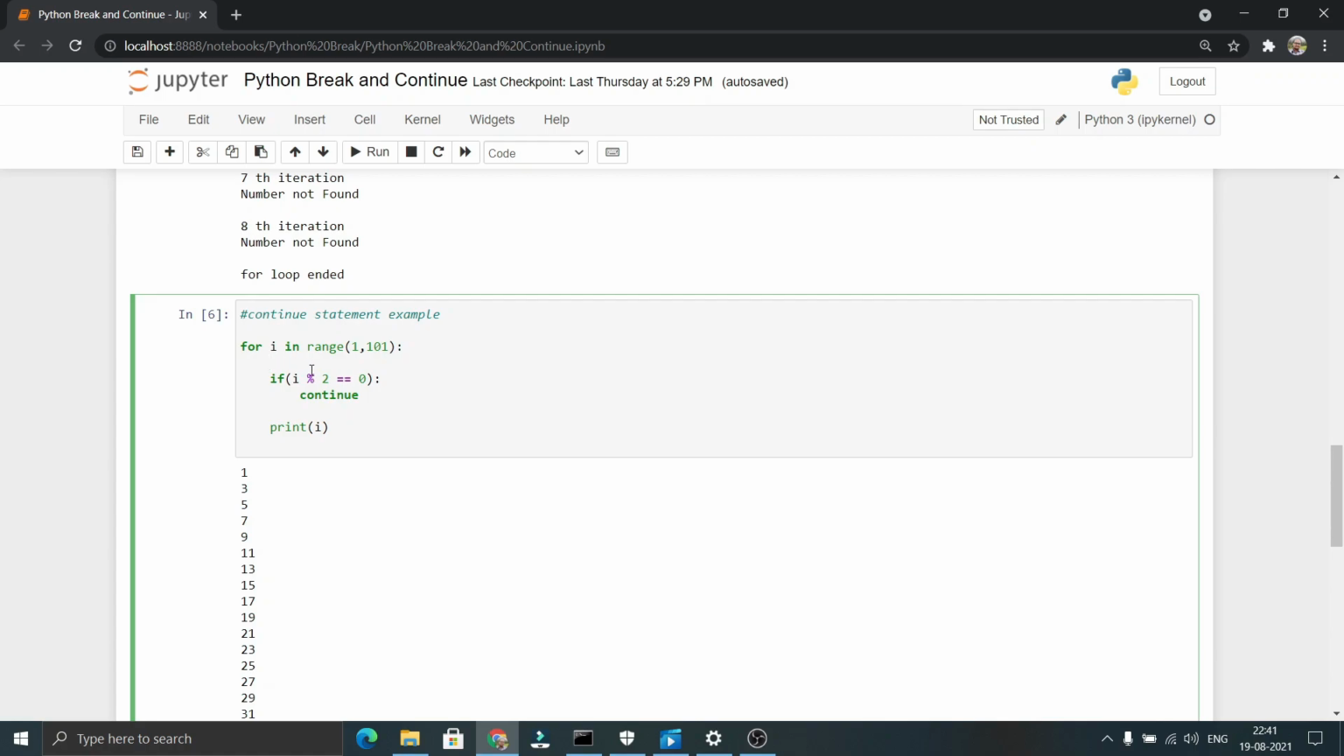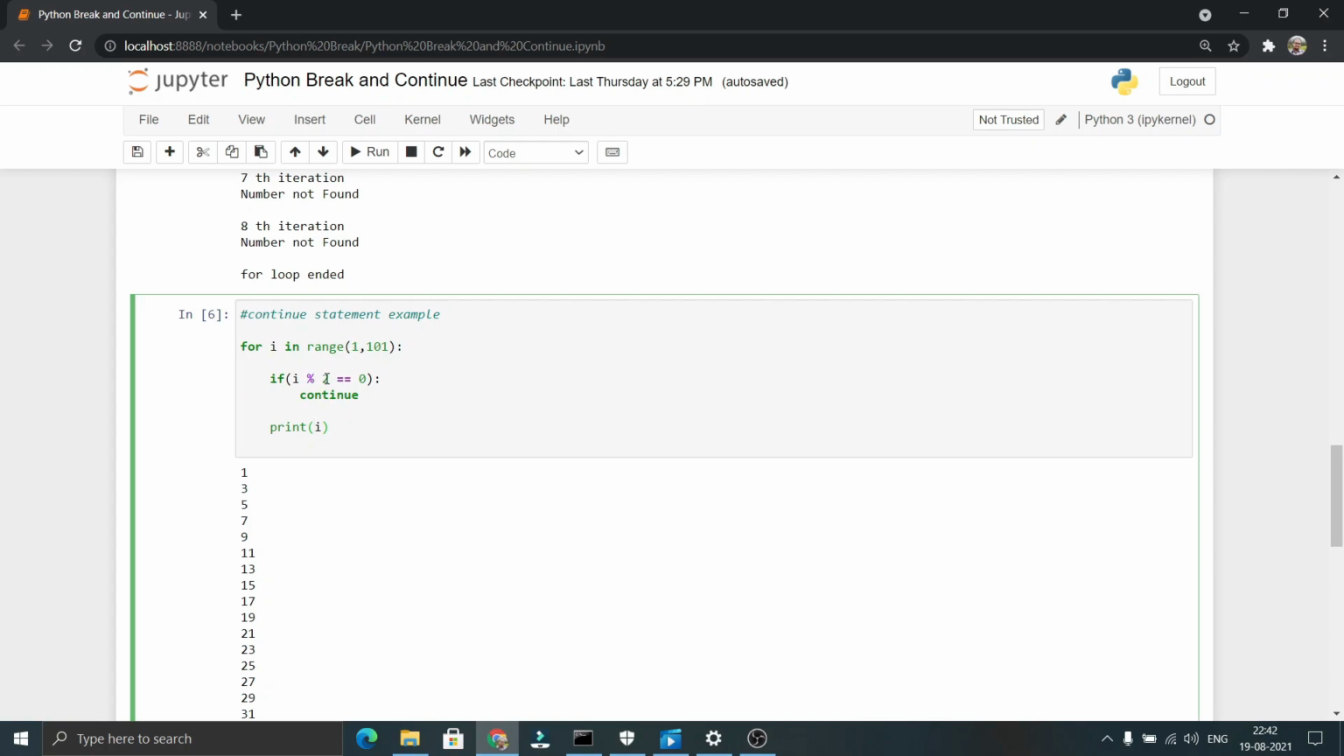So in the first iteration, i will be pointing to 1. 1 % 2 == 0? 1 % 2 will return 1. 1 == 0, which is not true. So it will not execute this continue statement. Simply it prints the number. As in the first iteration the value stored in i is 1, it printed 1.